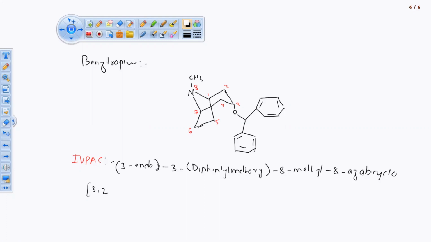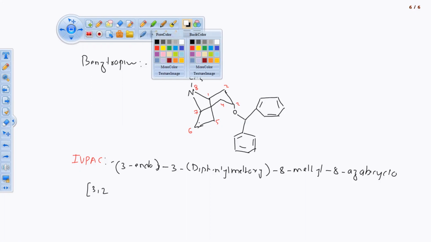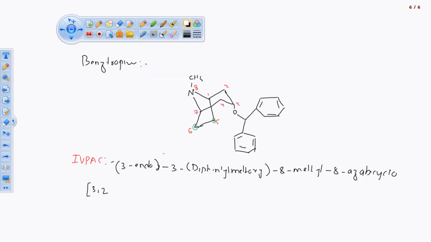This side you leave it. This one is a bridge, 1 2 3 carbon atoms, and this side 1 2 3 carbon atoms, and 1 2 carbon atoms this side, and this one is a bridge which is connected in the ring. That's why it is 3 endocyclic. Here you can see 2 carbon atoms at one place. Here 2, so that we have written.